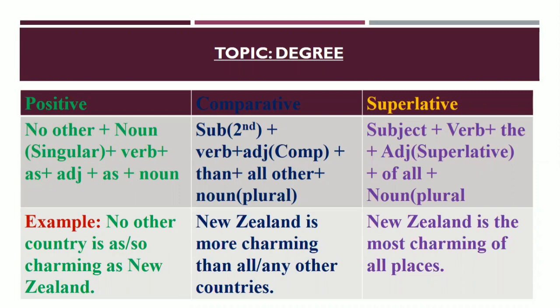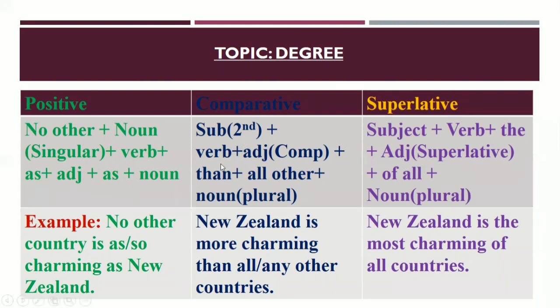Subject second, then verb, then adjective in the comparative form, then all other. After then you have to use all other, and then noun in plural form. Okay, dear learners. Now look at the structure of the superlative degree. Subject plus verb, then the, then adjective in the superlative form, then of all plus noun in the plural form.